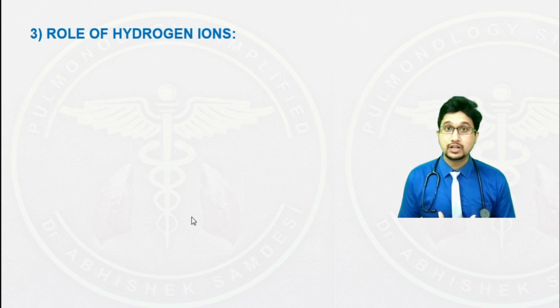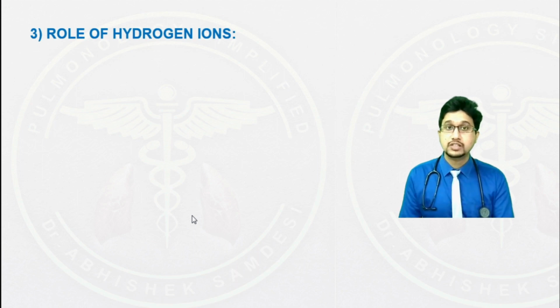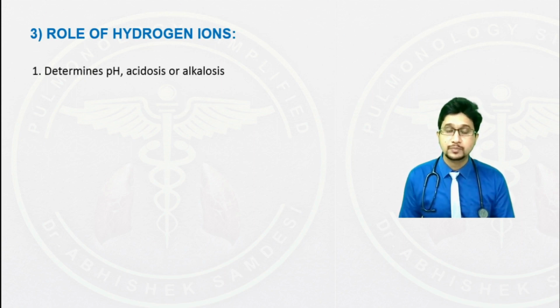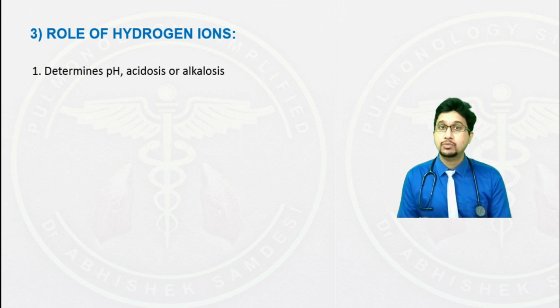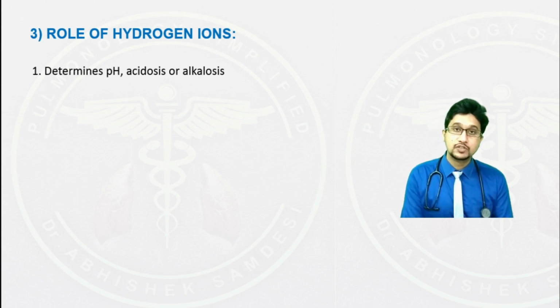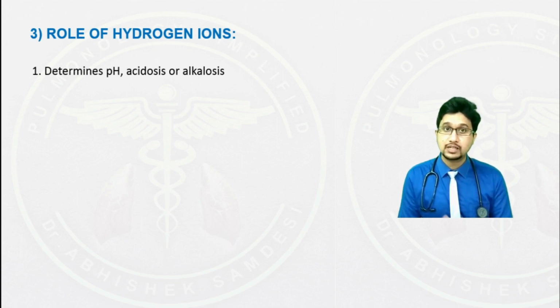The role of hydrogen ions. This is an extremely important topic in our discussion today. Let us look at the role of hydrogen ions one by one. The first and most important factor is that hydrogen determines the pH, acidosis, and alkalosis. If we look back at our chemistry or biochemistry during our first year, we have read that numerous cellular processes require an optimum pH for the enzymes to be active, and hydrogen is the main ion that determines the pH in each and every cell that is there in the body.